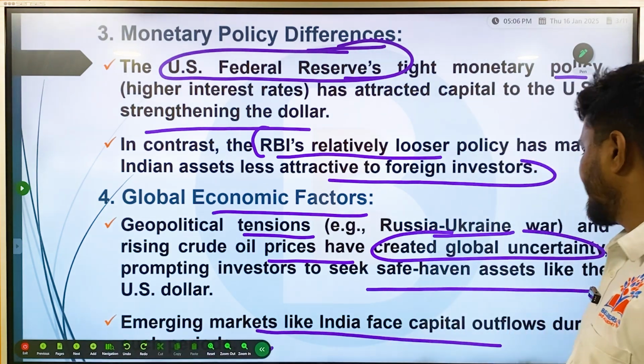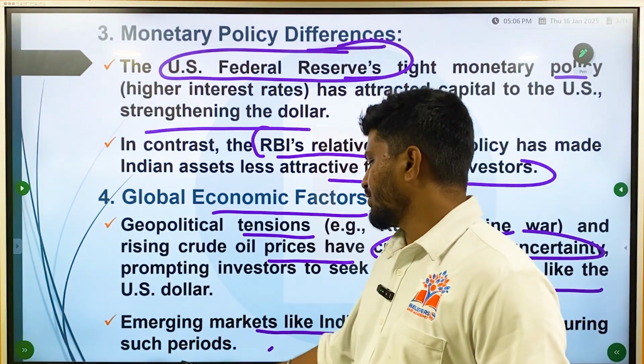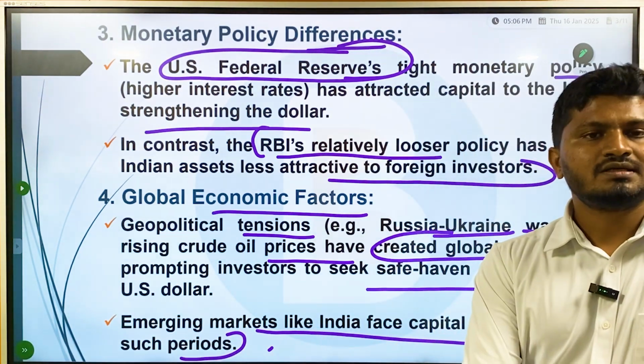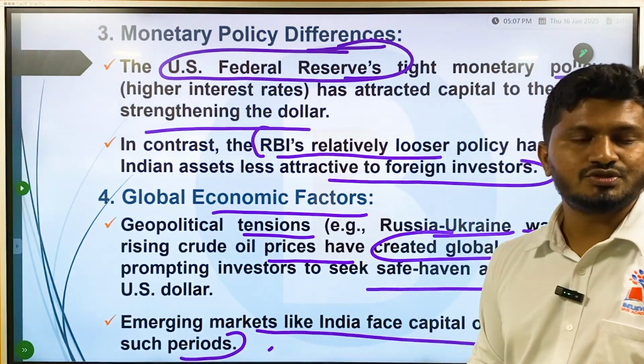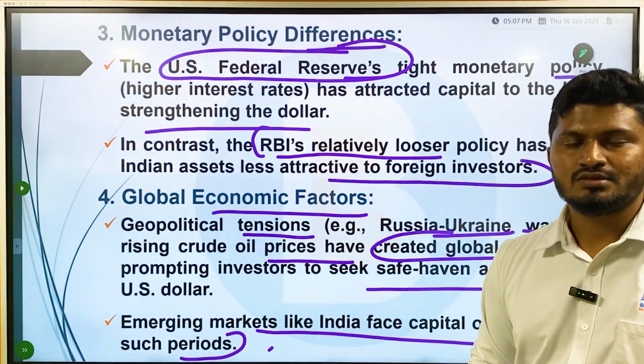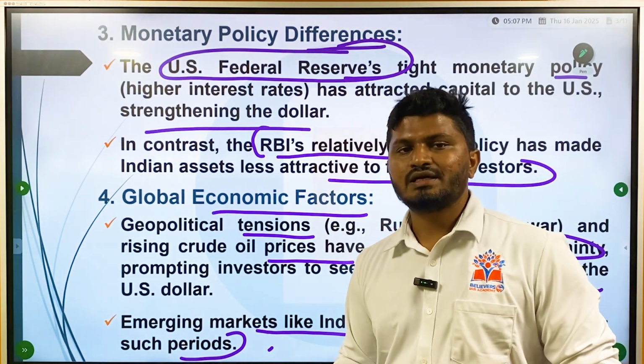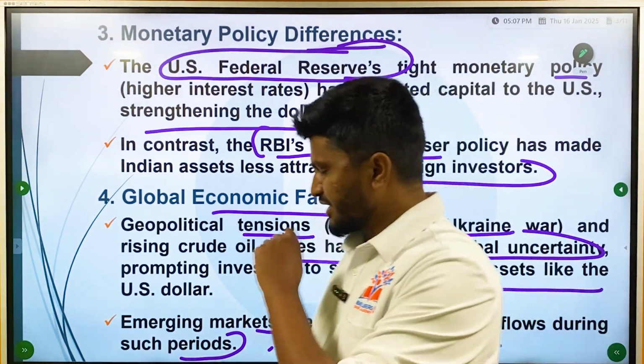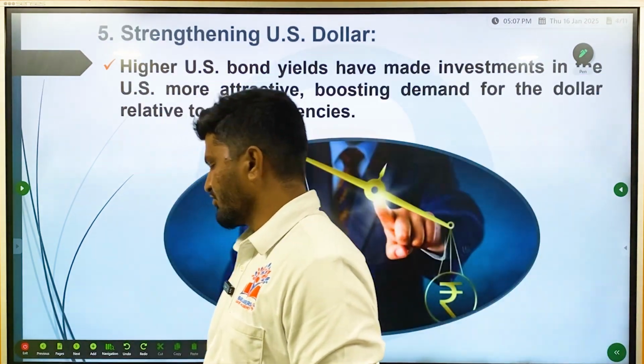Emerging markets like India face capital outflow during such periods because investors fear that during these times, the economy of emerging markets is going to collapse. So, in order to safeguard their money, they tend to invest in rich and powerful countries like USA.